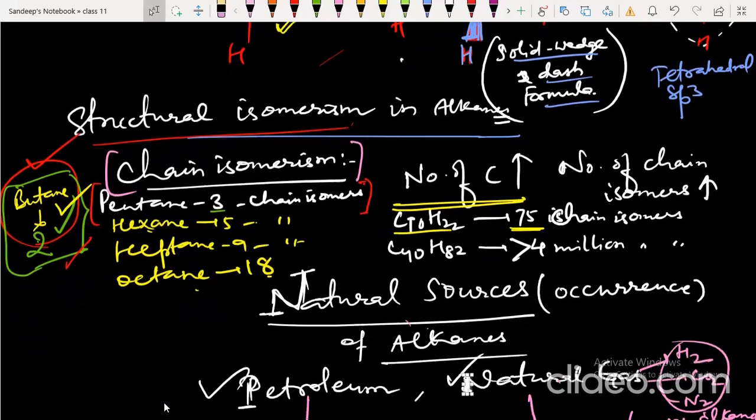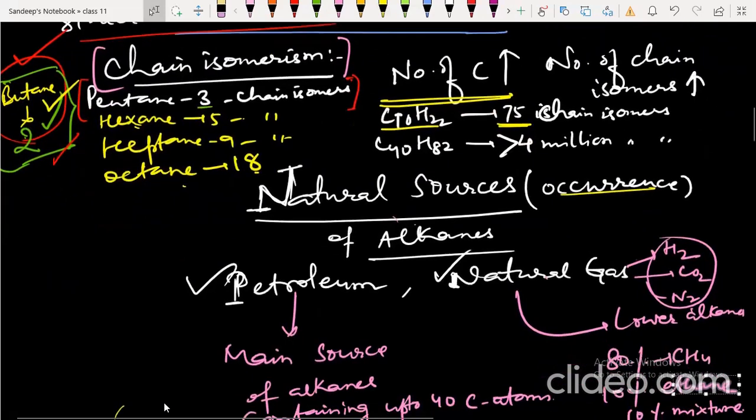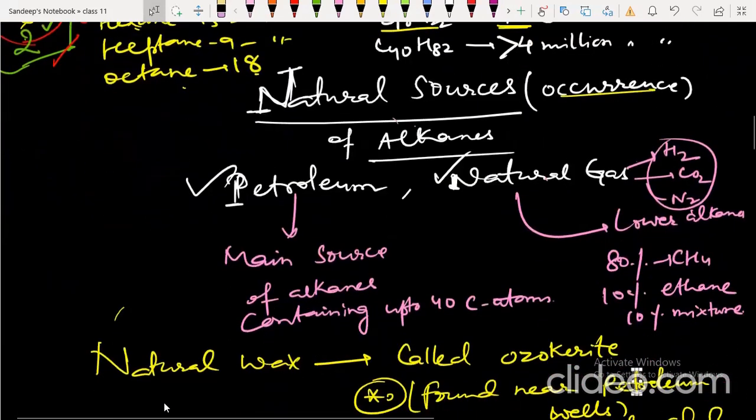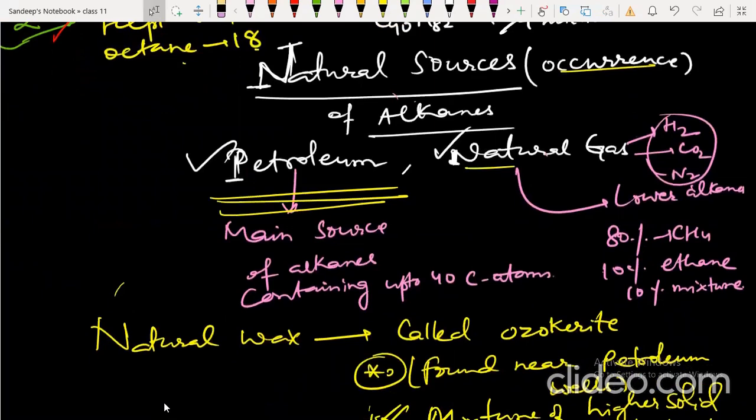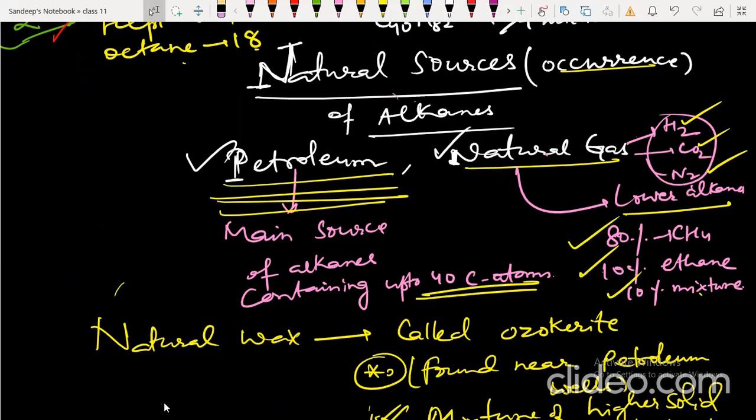Natural sources and occurrence of alkanes. The main sources of alkanes are petroleum and natural gas. Natural gas contains hydrogen, carbon dioxide, nitrogen, and also lower alkanes: 80% methane, 10% ethane, and 10% a mixture of smaller alkanes. Petroleum is the main source of higher alkanes, containing up to 40 carbons.